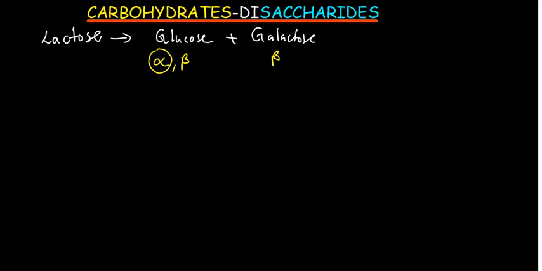But all we need to know is that mostly we use beta glucose, and even if we use alpha, the name is still going to be beta lactose, because the most important thing we're talking about is the beta galactose. For sucrose, we said it is alpha. Lactose is the only disaccharide that is beta. The rest are alpha. We need to know that also.